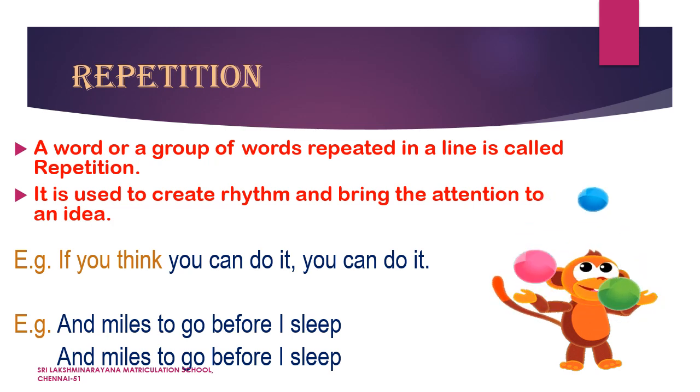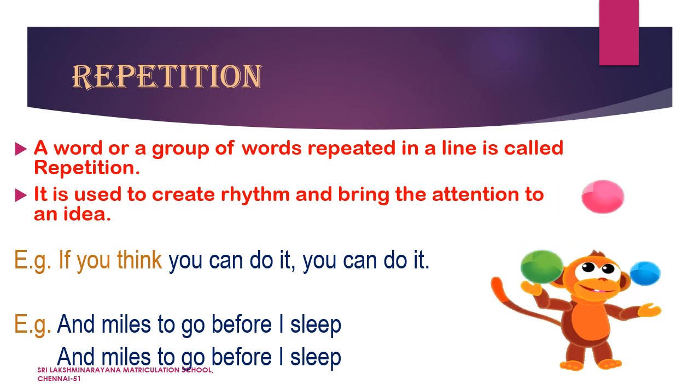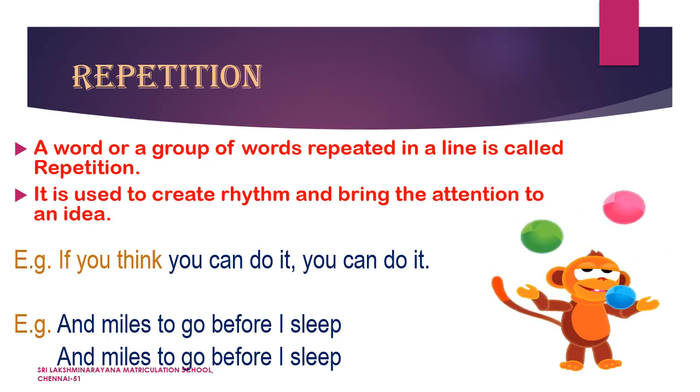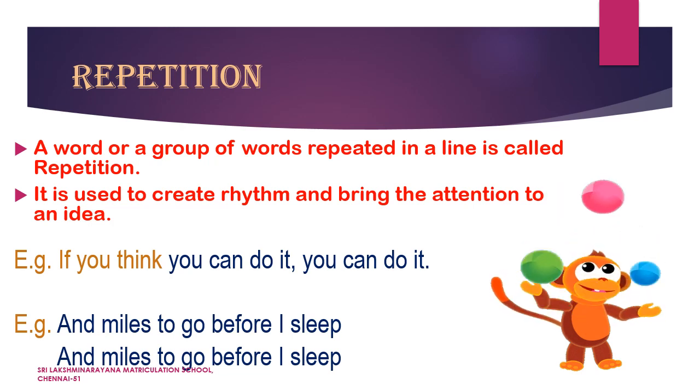In this line, the group of words you can do it is repeated twice to bring attention to the importance of determination or the confidence in you to attain success. Understood, children? Now look at the second example given. And miles to go before I sleep, and miles to go before I sleep. Here the line itself is repeated.